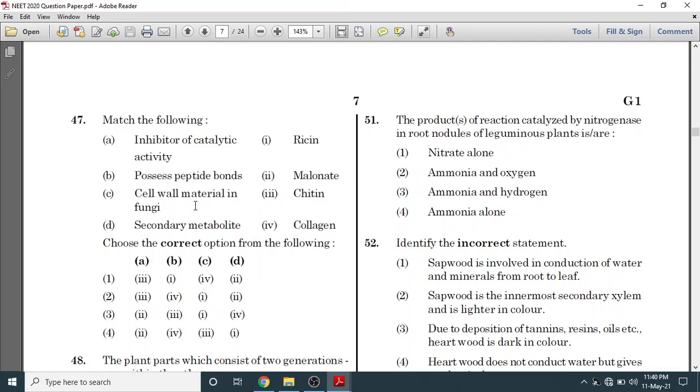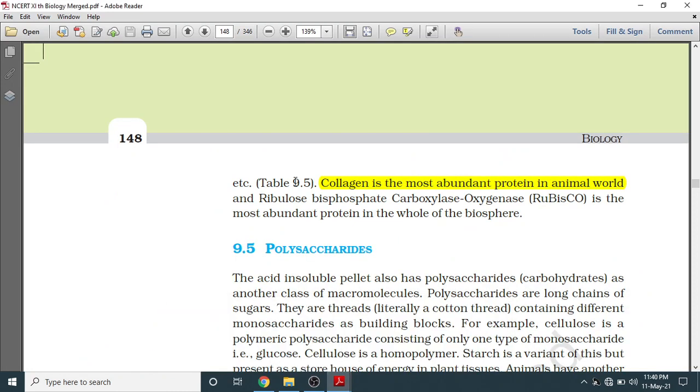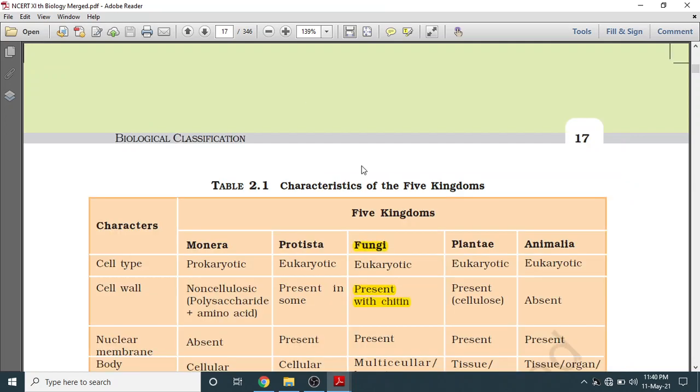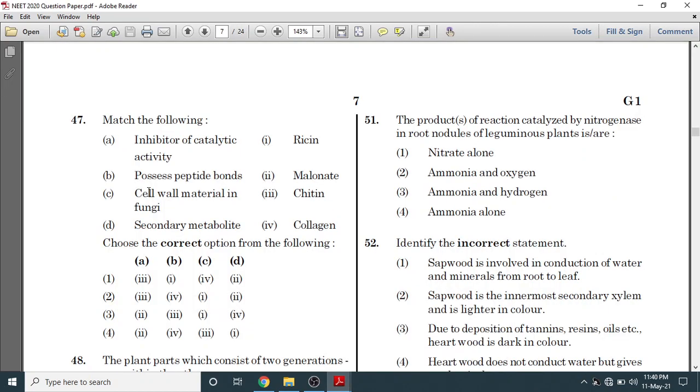Cell wall material in fungi. So this line was asked from page number 17. So fungi present with chitin. You can see the table 2.1, characteristics of 5 kingdom of chapter biological classification of class 11th. We can see chitin is present in the cell wall of fungi. So cell wall material in fungi, the option is chitin.